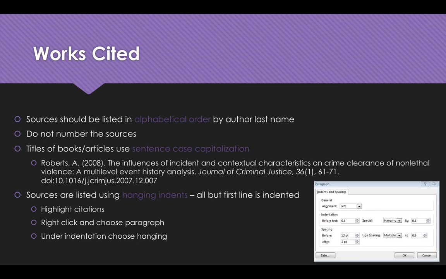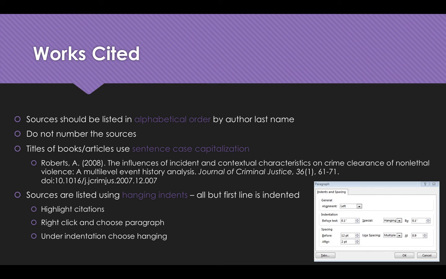So in terms of your works cited page, your sources should be listed in alphabetical order by author's last name. Do not number your sources. Titles of books and articles use sentence case capitalization. So that means the first word is capitalized and the rest are lowercase. So here we have an example of one. Sources are listed using what's called a hanging indent, so all but the first line is indented. However, we don't have to do this by hand, okay?